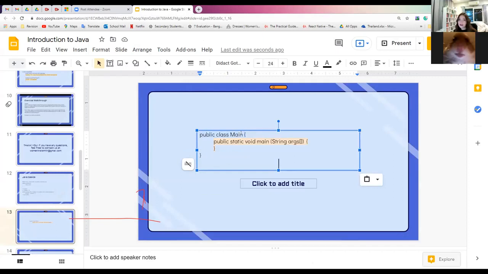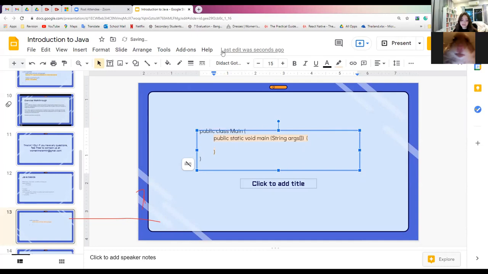This is required. Whatever you name it, your IDE will usually help you with the class name. So if you name your project calculator, then your IDE would call your class calculator for you. In this case, we would be naming our project main. And then here would just be the main argument.